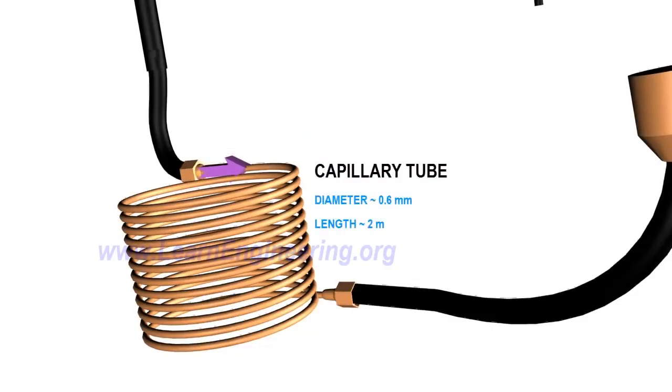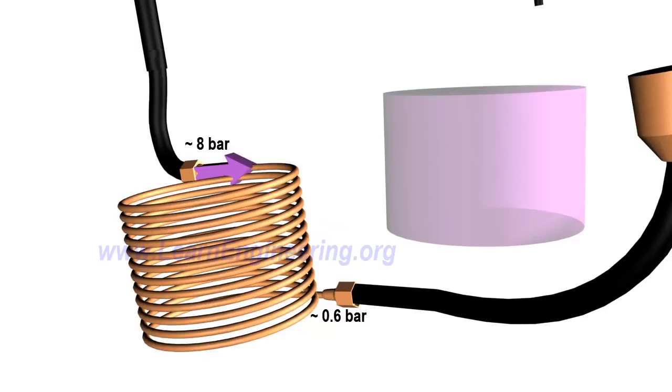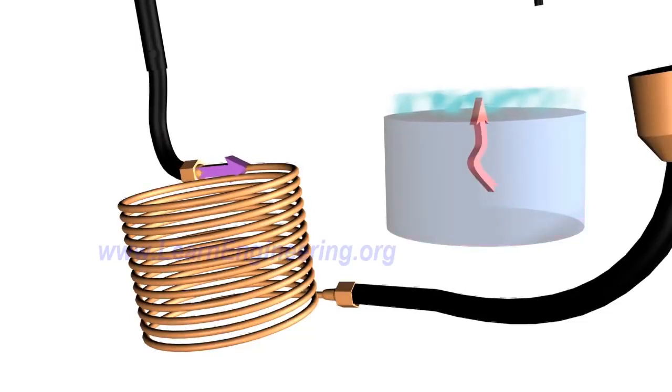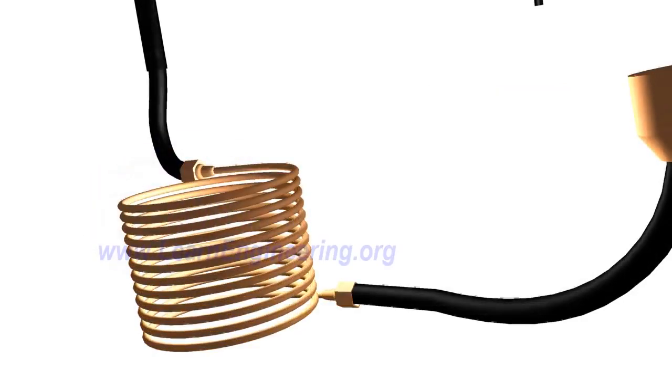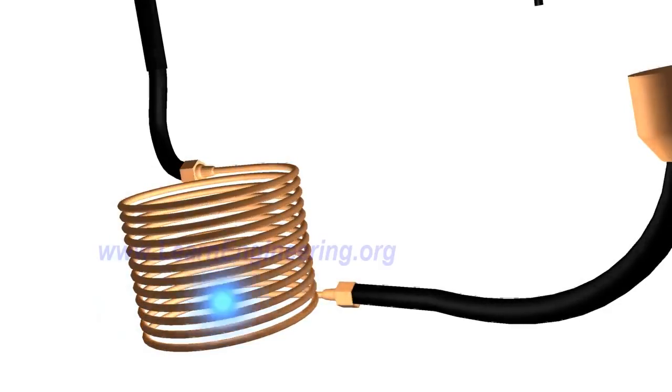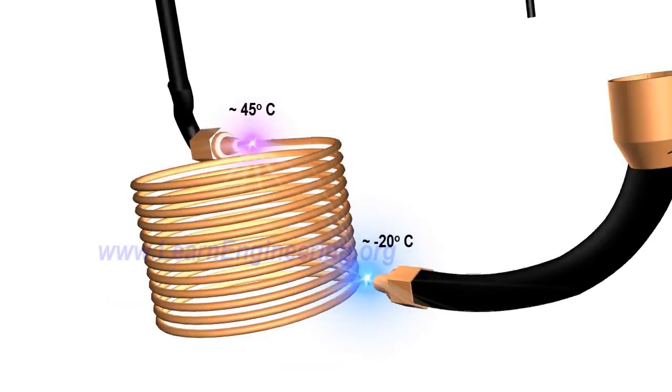Throttling device is an obstruction to the flow, which causes tremendous pressure drop. Due to the drop in pressure, the boiling point of refrigerant comes down, and it starts evaporating. Heat required for evaporation comes from within the refrigerant, so its temperature drops. If you check the temperature across the throttling device, you can notice this drop.